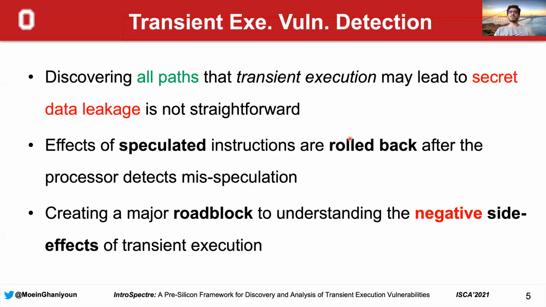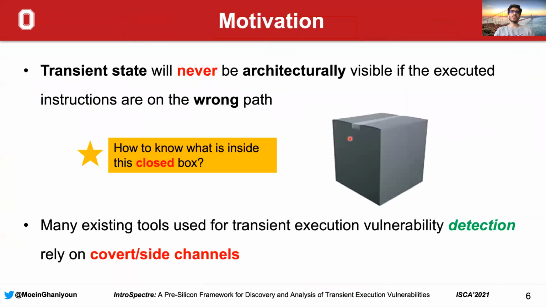And this is simply because of the nature of the speculation, where the effects of the speculated instructions are rolled back after the processor detects misspeculation. So this creates a major roadblock to fully understanding the negative side effects of transient execution. To put it simply, the transient state will never be architecturally visible if the executed instructions are on the wrong path. This makes the processor look like a closed box during the transient state, where we don't have any information of what's happening inside this box.